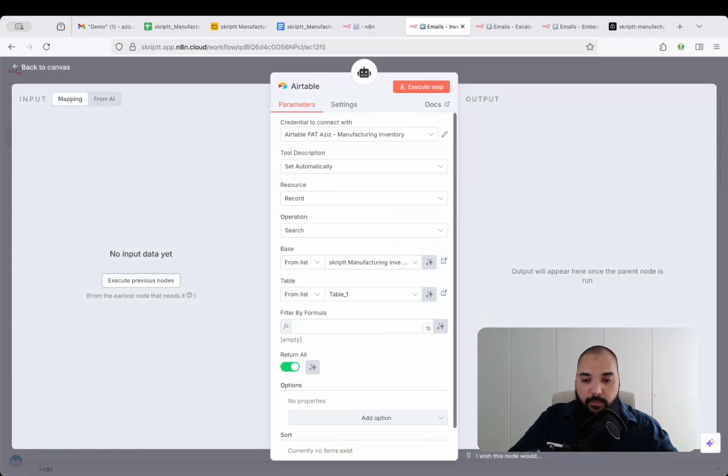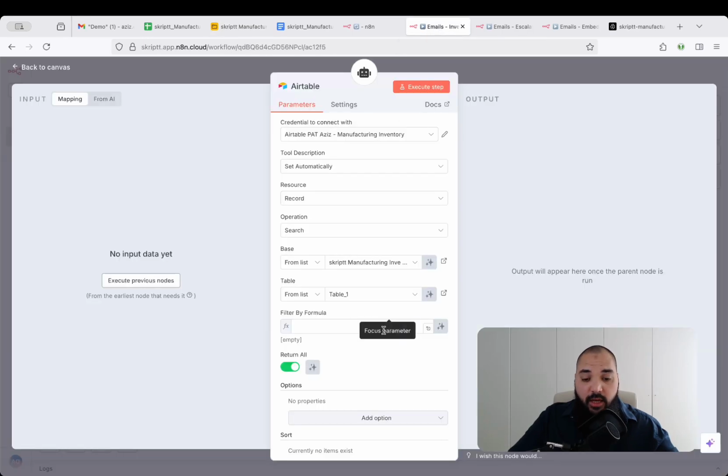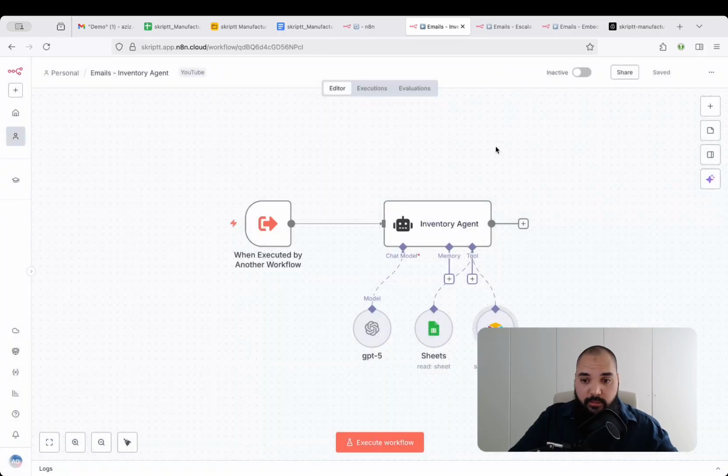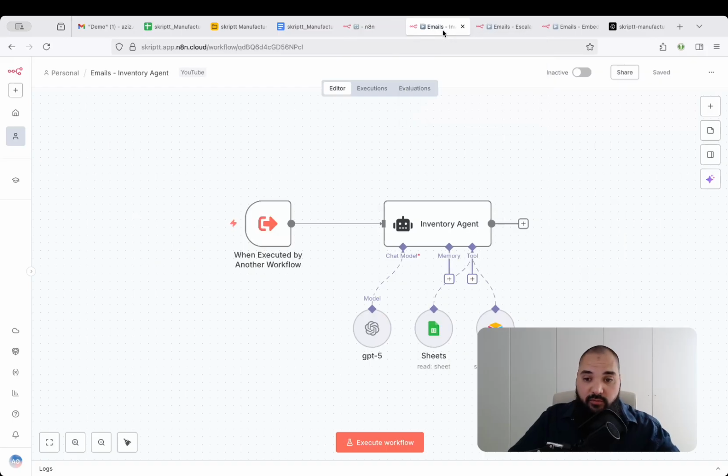And that's exactly the same with Airtable right here. So we have our connection to our Airtable. Then we have the same parts as we had before. I'm choosing the same table again, or I'm choosing this specific database table here. And then again, I don't need to add any kinds of formula. The AI agent will do that by himself, right? And this is already it. And the output of this query will be available to the first level agent, to the one that's basically above the inventory agent. And this is how you pass data between different kinds of levels, right?